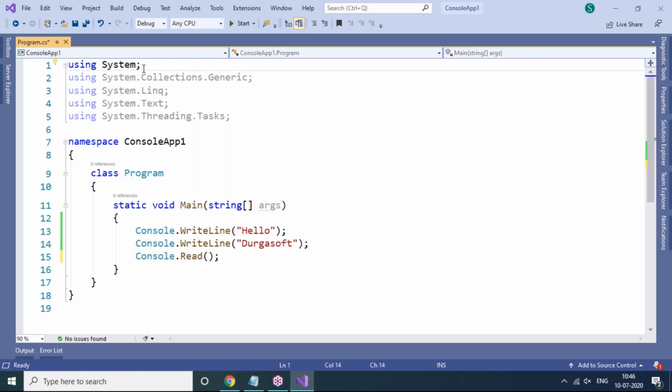But how to remove this? Don't remove it. If at all you want to remove anything, just make it a comment.